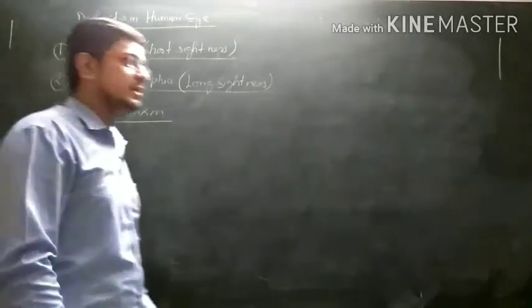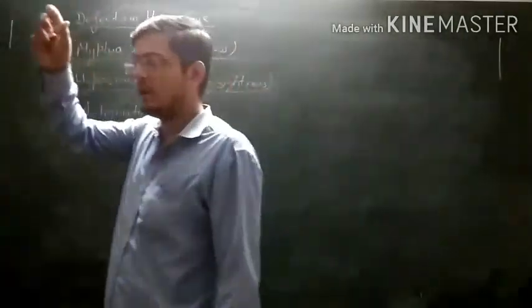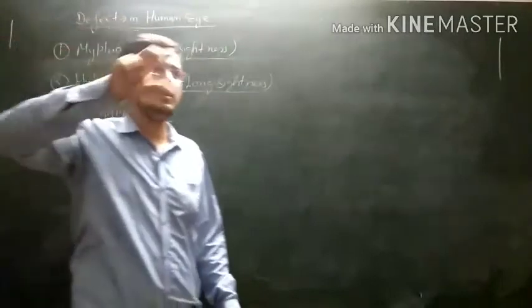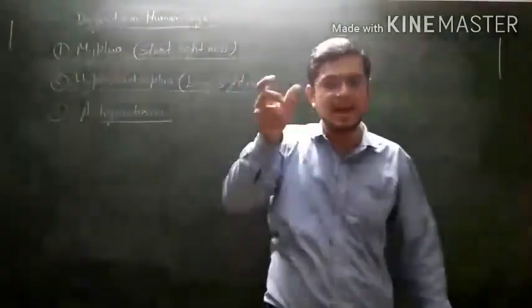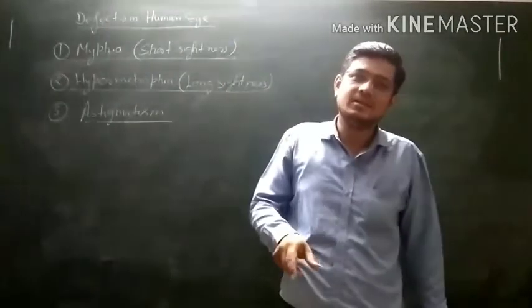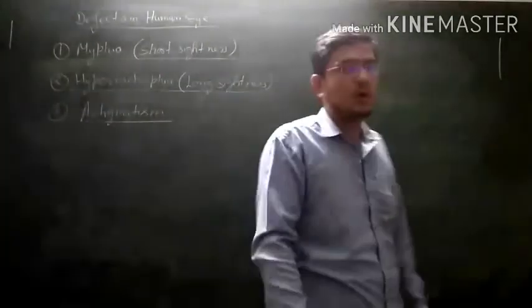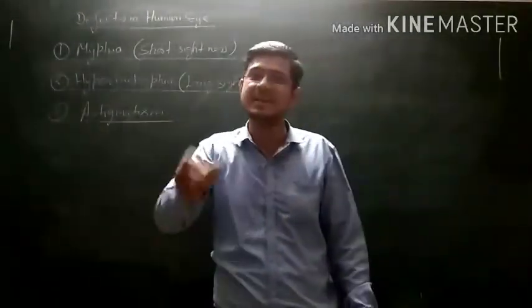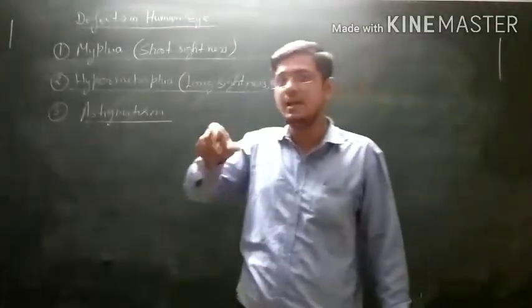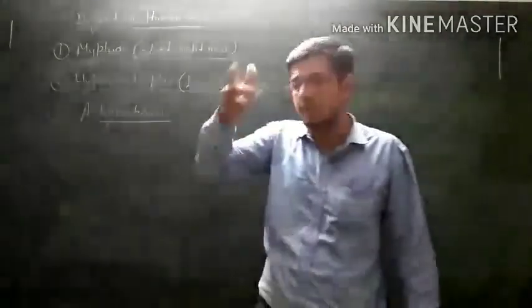In this type of defect, a person cannot see clearly because horizontal and vertical lines placed at a place are not seen at that place. It is the defect of the human eye in which horizontal and vertical lines placed at a place are not seen at that place. Their position has been changed by some angle.